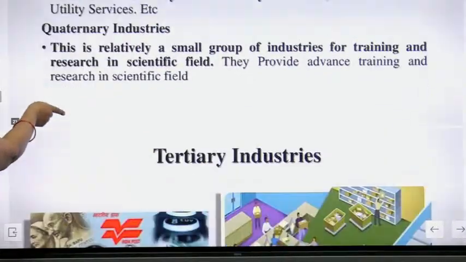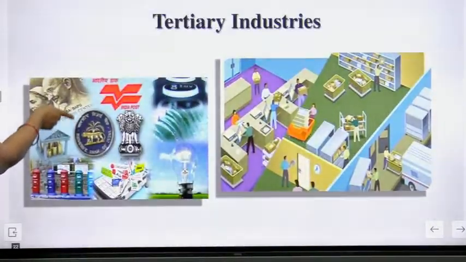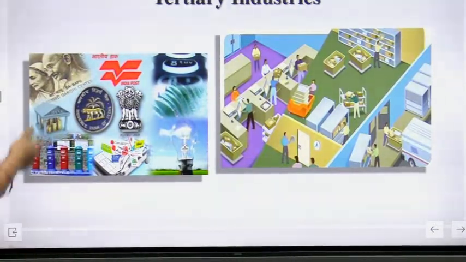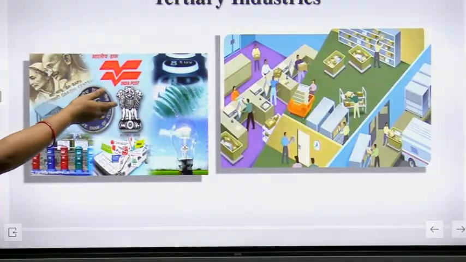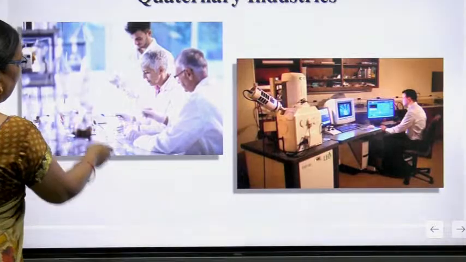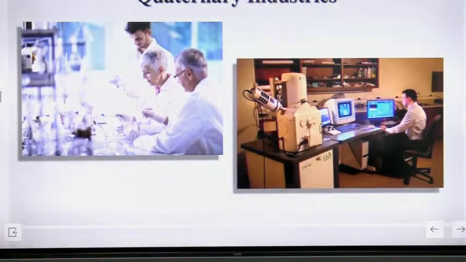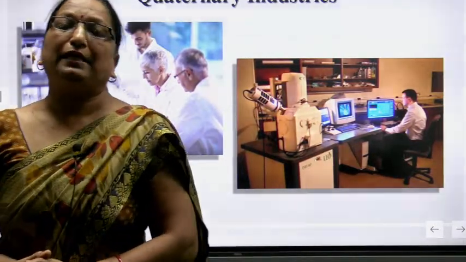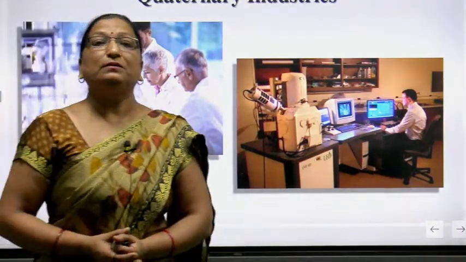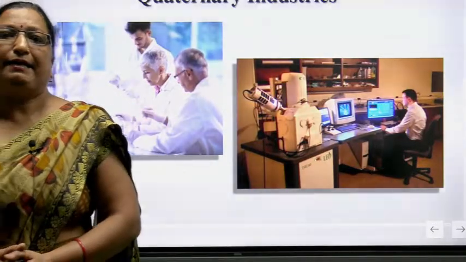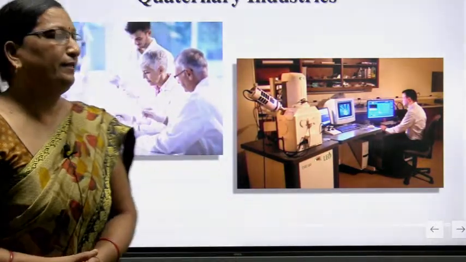Here are some pictures related to the tertiary industries. These are related to banking, and these are pictures related to the tertiary industries. Now, quaternary industries like labs, computer labs are also related to the quaternary industries. So, we discussed the classification of industries. There are 4 types of industries we will study: first is primary, secondary, tertiary and quaternary.